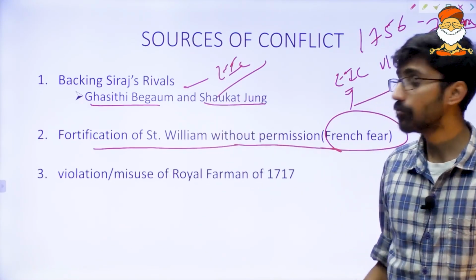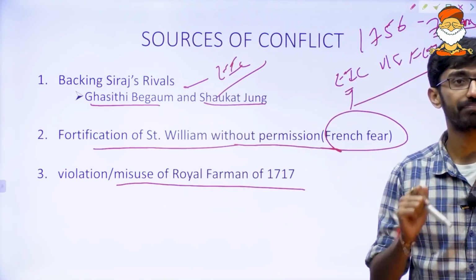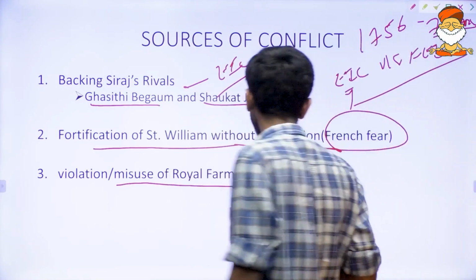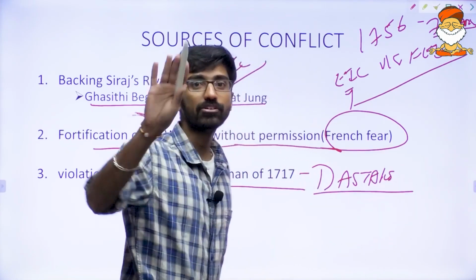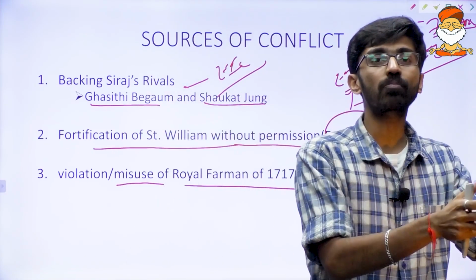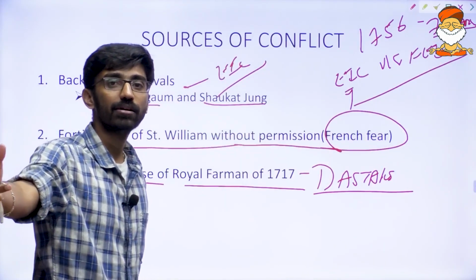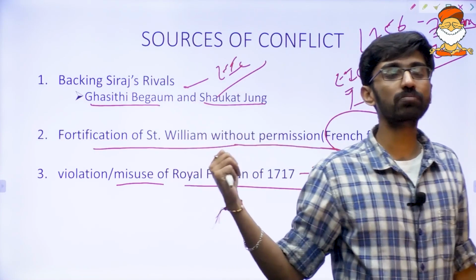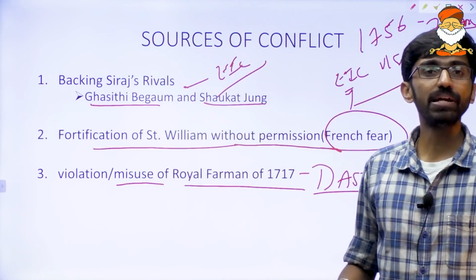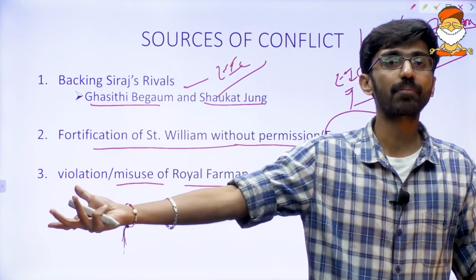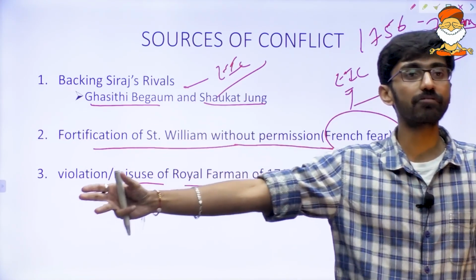And the third major reason, a very, very important reason, is the violation or misuse of the royal firman. And what is this royal firman? We already discussed. That is the dastaks. Like I already mentioned, dastaks were given to whom? To the East India Company, or to the private trade of the officials? Dastaks could be issued to which trade? To the East India Company as a trade, not to the private trade of the officials.